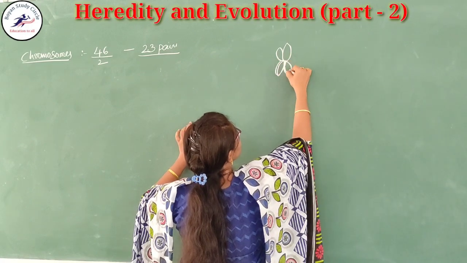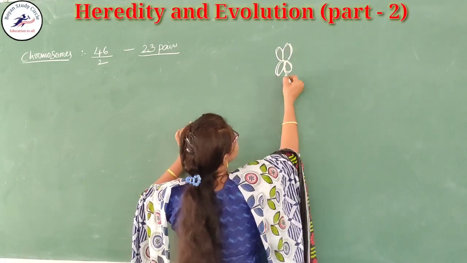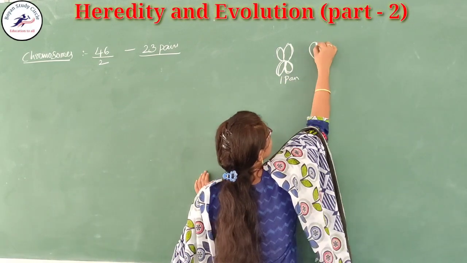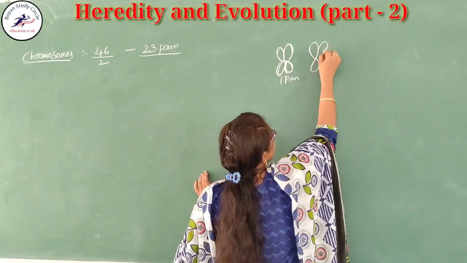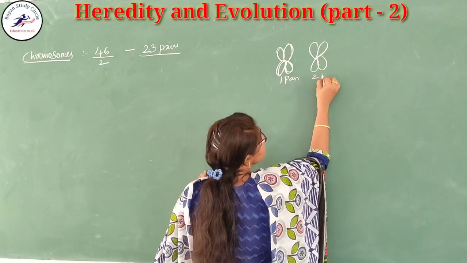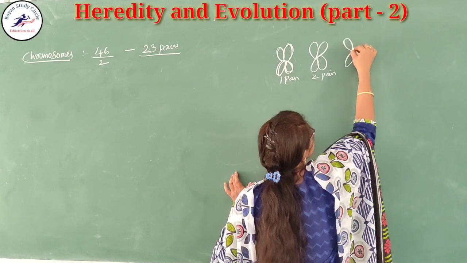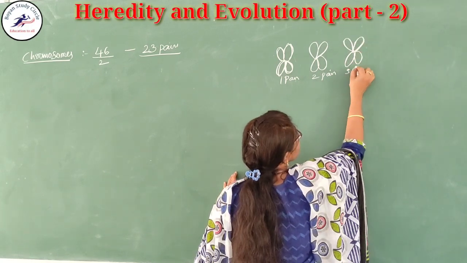This is the first pair. Another one is the second pair of the chromosome, and another one is the third pair.